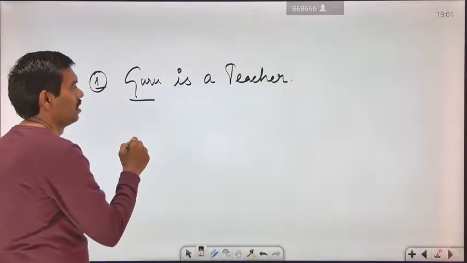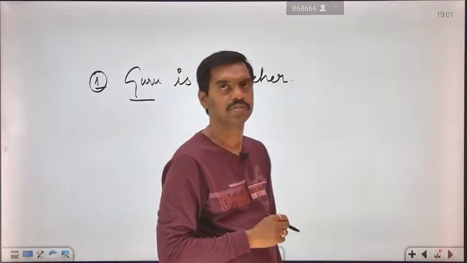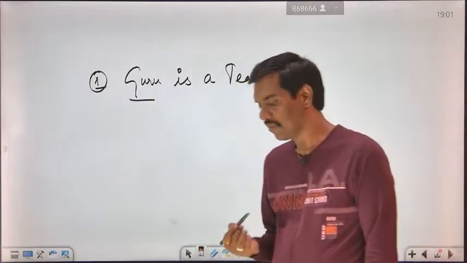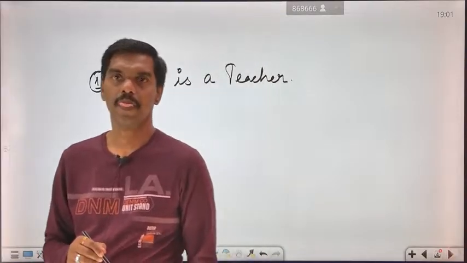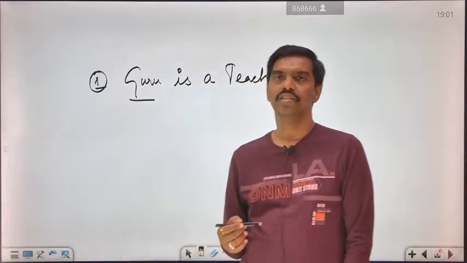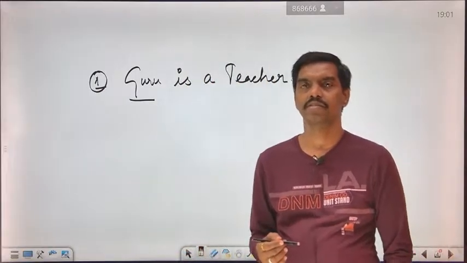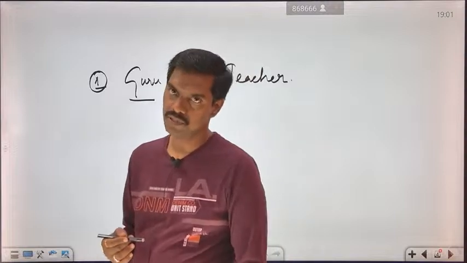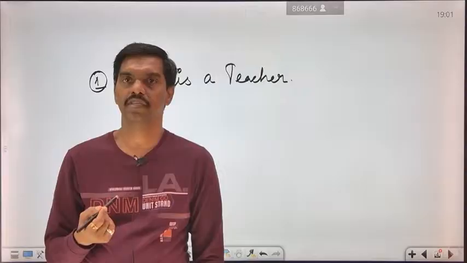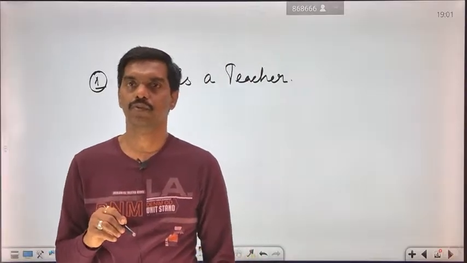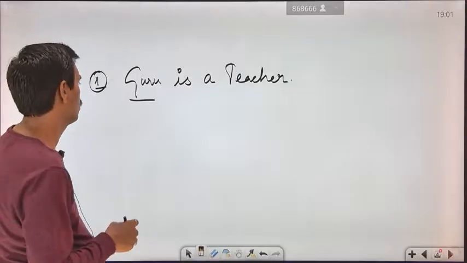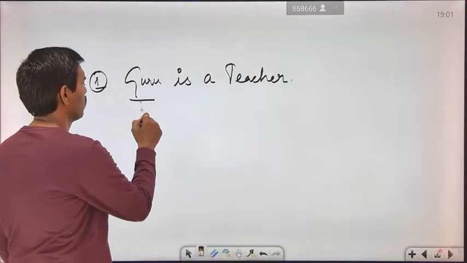He will share the knowledge, he will give knowledge to others, and he will feed knowledge to the children, how to be a good person, and he will teach you how to avoid the bad things in your present life or past life or future life. So these things the Guru will teach you, slowly. That's why they are saying that Guru is a teacher. Guru may refer to your teacher's name, whatever it may be.